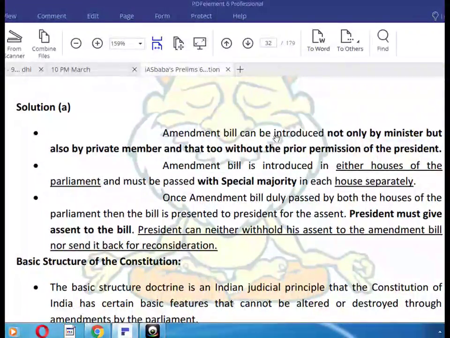Okay, an amendment bill can be introduced not only by a minister but also by a private member, and that too without the prior permission of the president. The amendment bill is introduced in either House of the Parliament and must be passed with a special majority in each house separately.